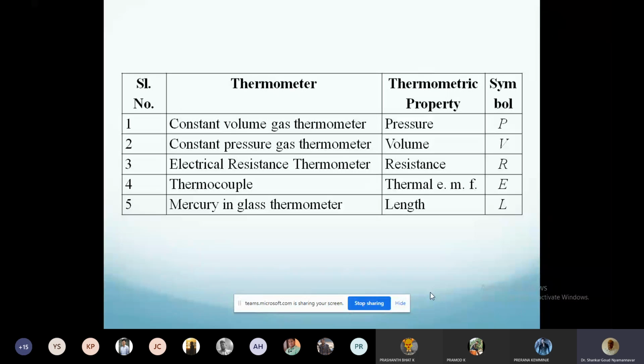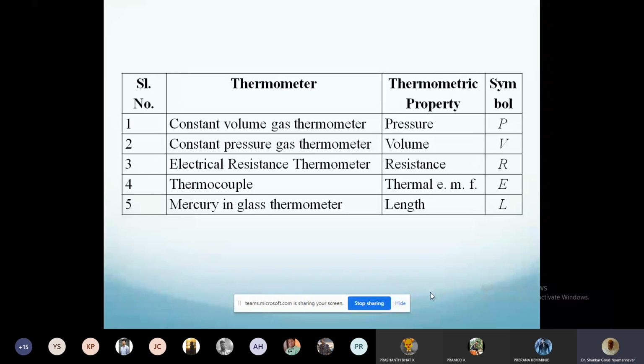First one is called a constant volume gas thermometer. Constant volume process you have come across, right? You have studied in physics and chemistry. At constant volume, if you change the temperature, what happens? Suppose you have a gas, volume is constant, you increase the temperature. What will happen? Can anybody answer this question?